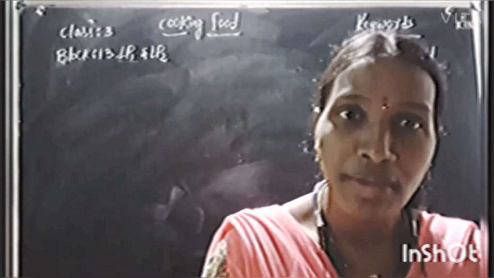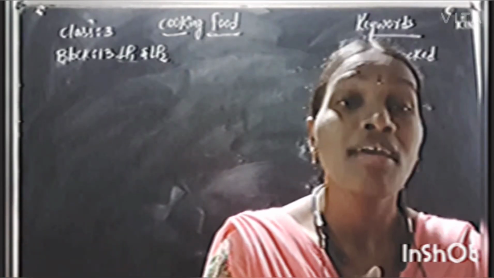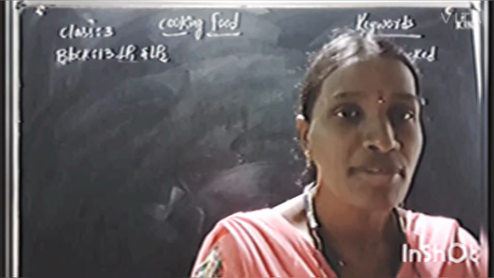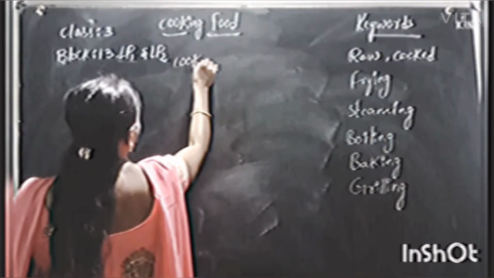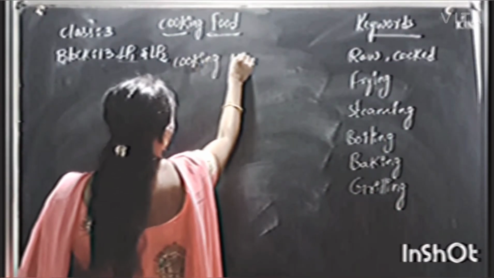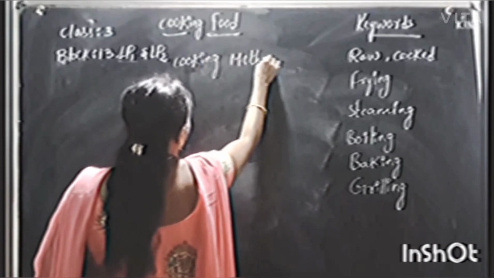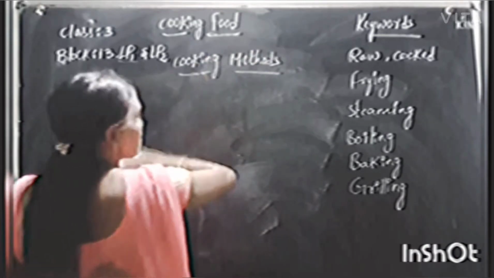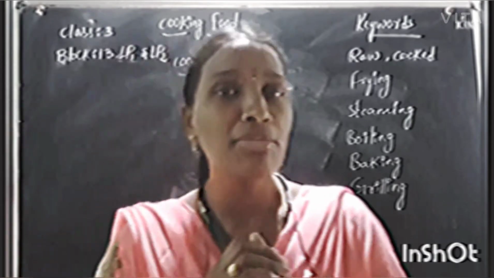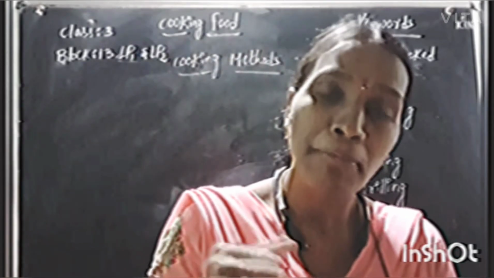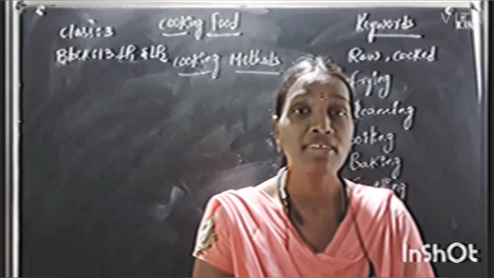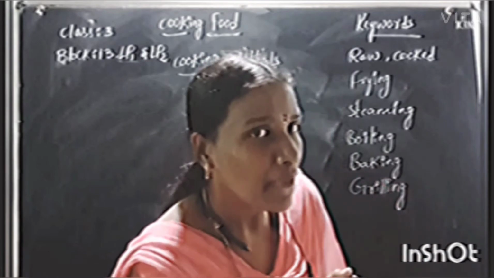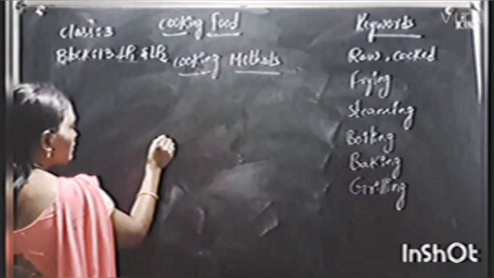Now we are moving to the cooking methods. Already we discussed that we have to cook some food items. Now we are discussing cooking methods. Cooking method means some of the food items can be boiled, some of the food items can be roasted and some of the food items can be steamed, like that. Okay, now I am telling you the cooking methods.